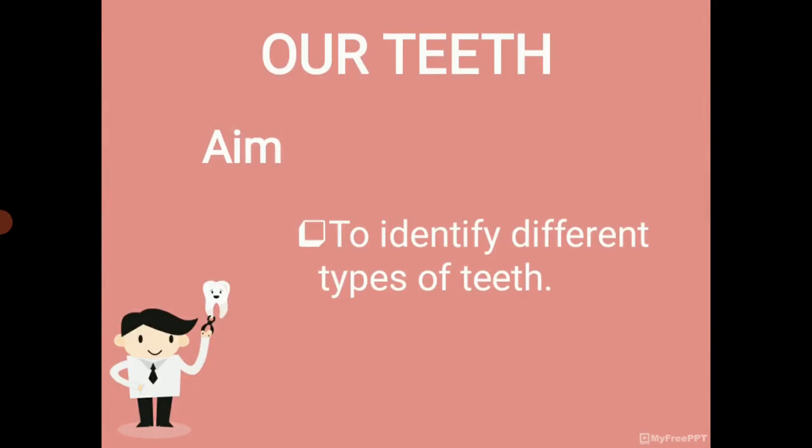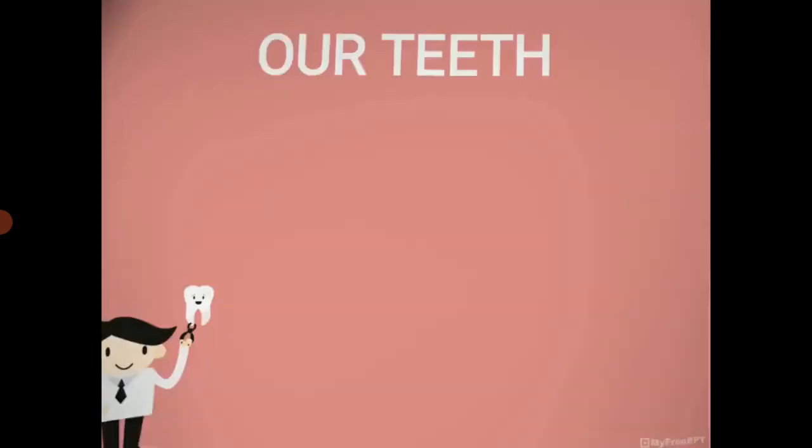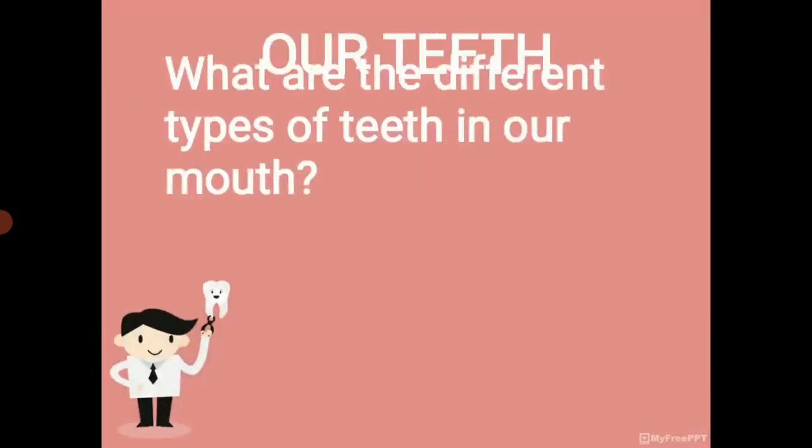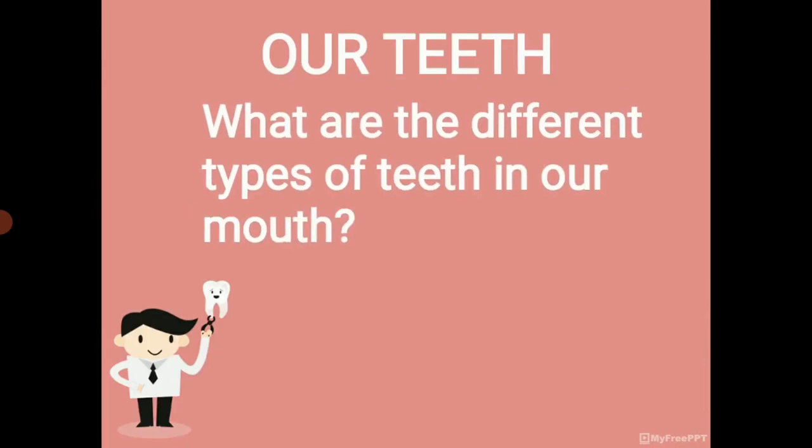In your notebook, draw the different types of teeth you can see. I hope you have done. Now tell me, what are the different types of teeth in our mouth? Some of you say that sharp teeth and some of you say that broad teeth. Yes, we have different types of teeth.